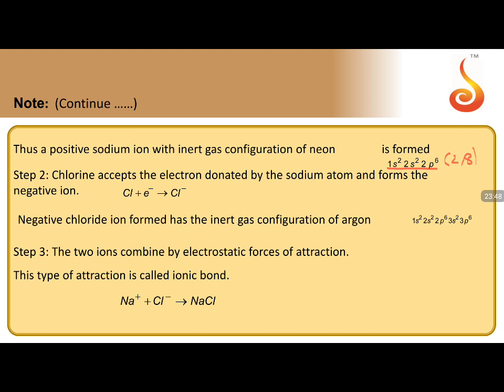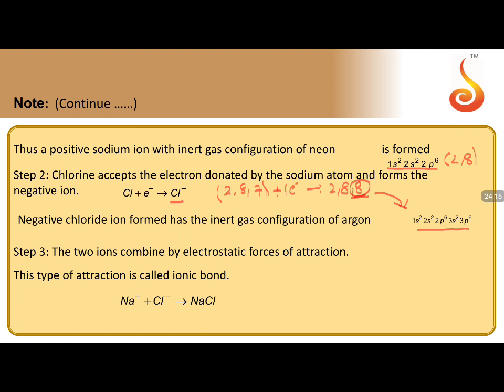So one electron is coming to the chlorine, and that forms this because chlorine has 2 8 7. Having 2 8 7, if it takes one more electron, this converts into 2 8 8. So it gets inert gas configuration, and Cl minus will have the inert gas configuration 1s2 2s2 2p6 3s2 3p6.